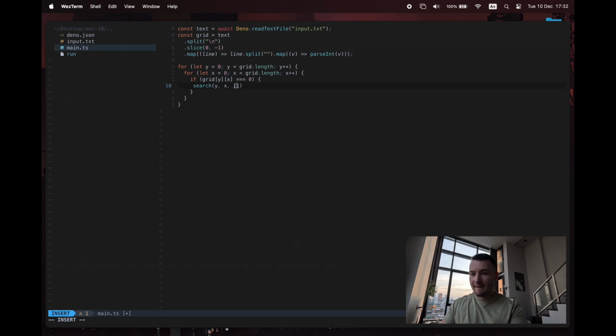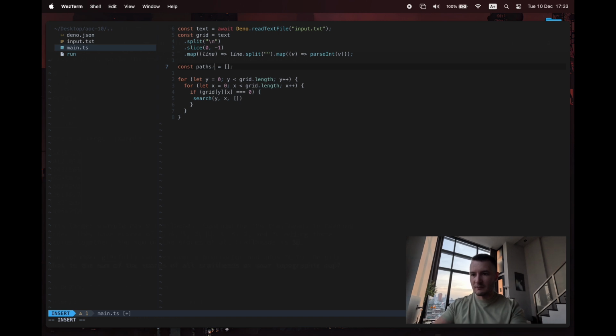But I can see already that the input grid is not big enough that we're going to blow the stack here, but we do need to make sure we exit properly. And the exit condition: if we take every digit and keep searching from that digit, adding the path to the memo that's passed between them, then when you reach a 9, you've got a complete path. Then you can add that to some other more global variable that contains a list of paths. So yeah, we're going to be building up a list of paths.